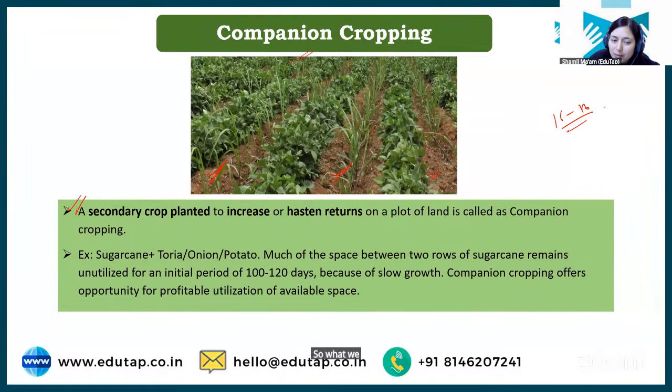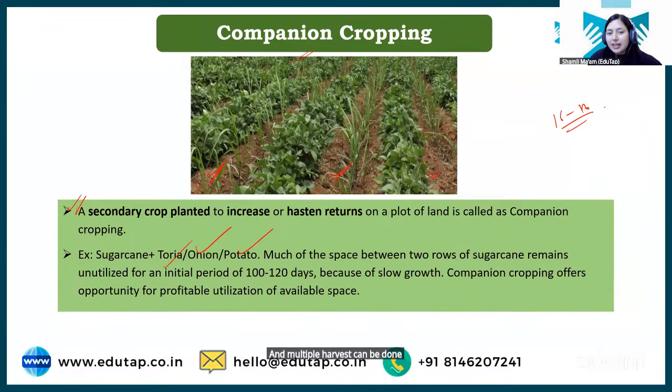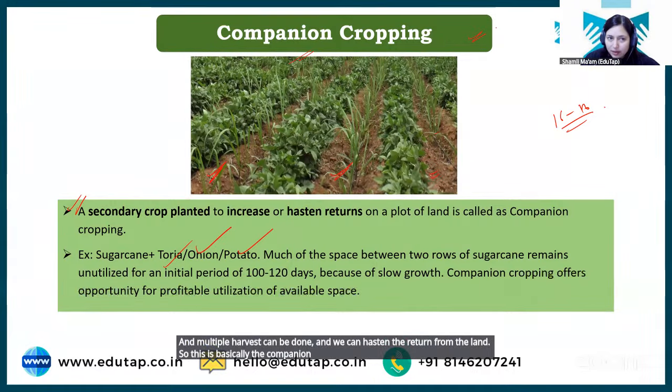So what we'll do, the farmer will utilize the space between the sugarcane crop when sugarcane is still growing, and grow some short duration crops like onion, potato, soya. Okay, they can be grown in between, and multiple harvests can be done, and we can hasten the return from the land. So this is basically companion cropping, right?